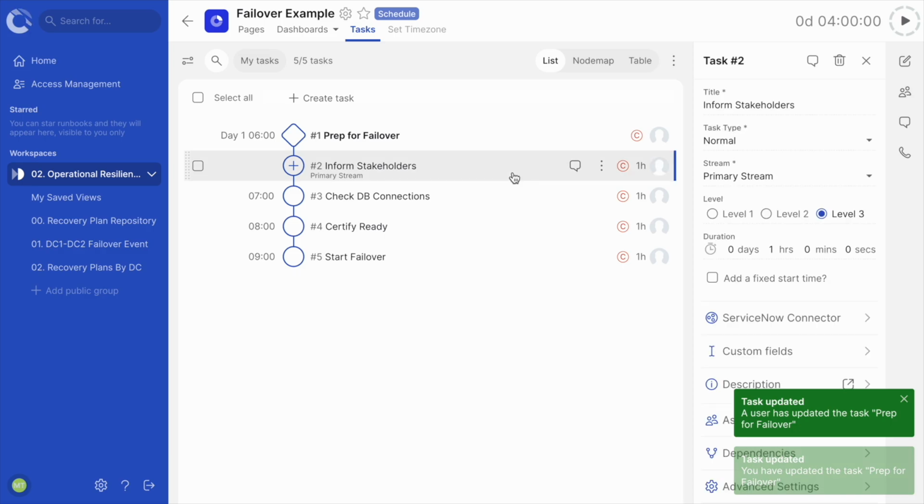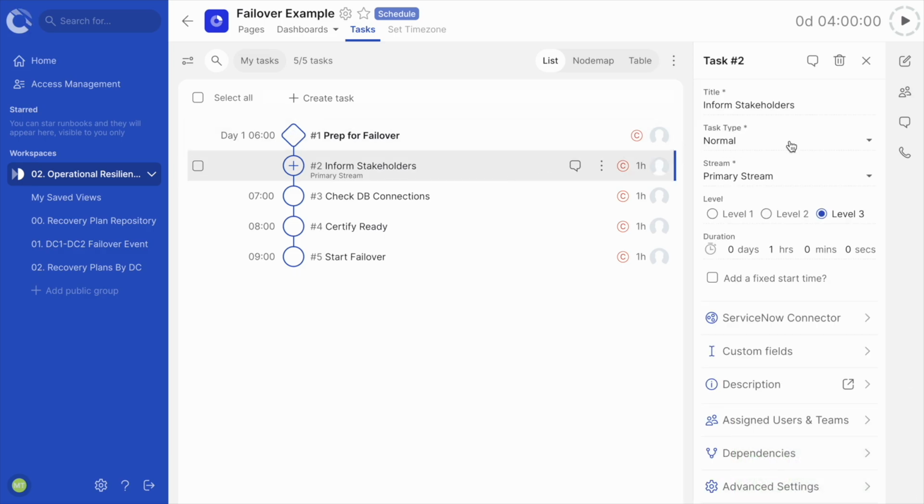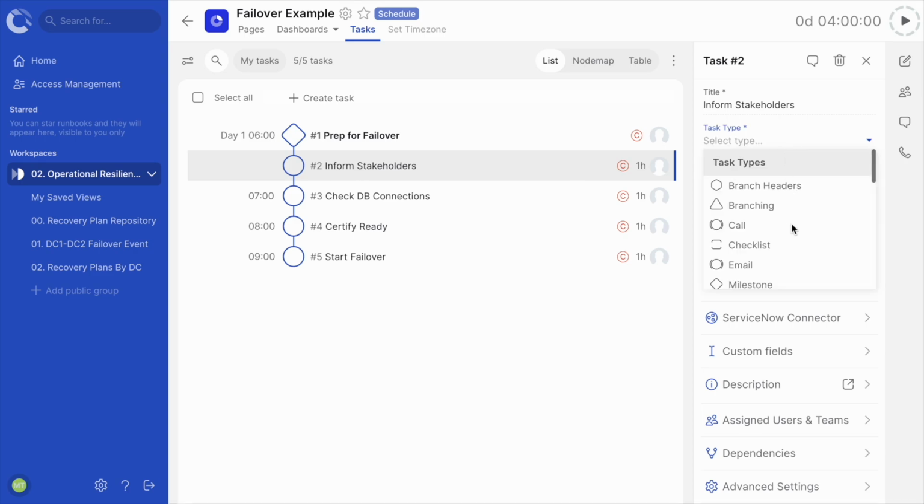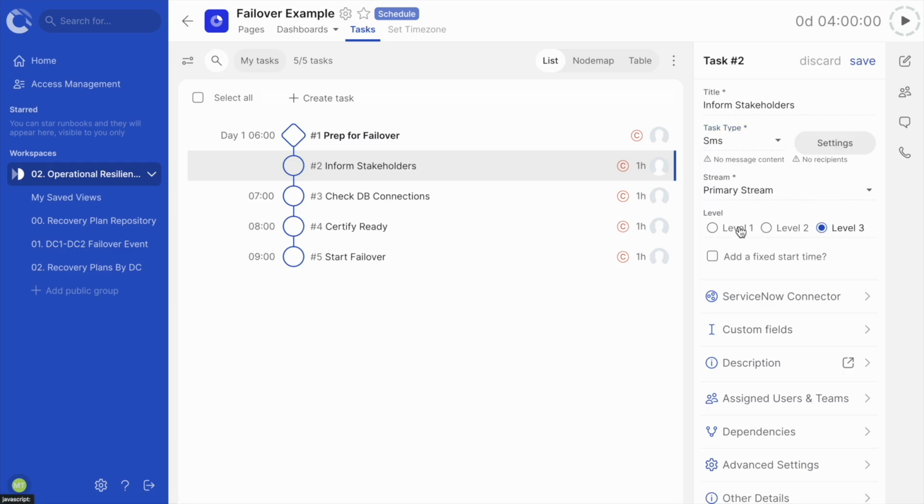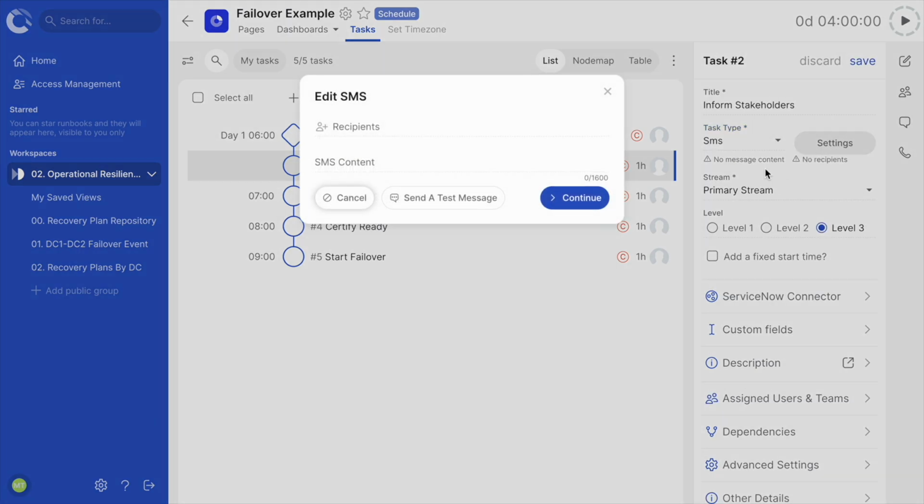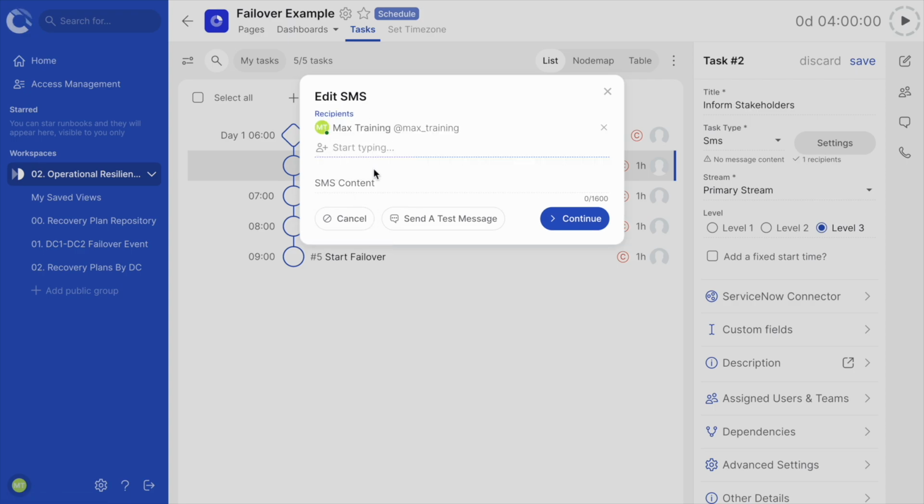Now I want to inform all users, teams, and stakeholders that this failover has begun. For this, I can use one of our great communication tasks. For example, I could send an SMS message to a predefined group of people. Now clicking on Settings will let me choose the recipients and define what the message will say. This allows for powerful automation of comms.